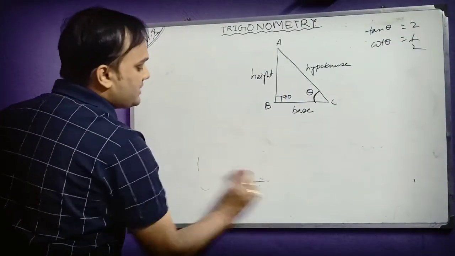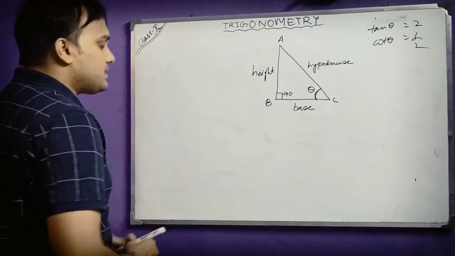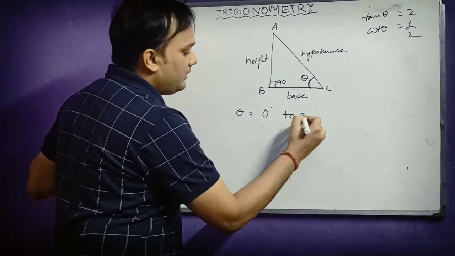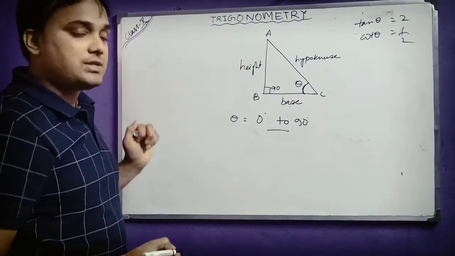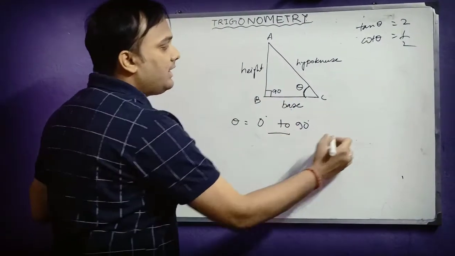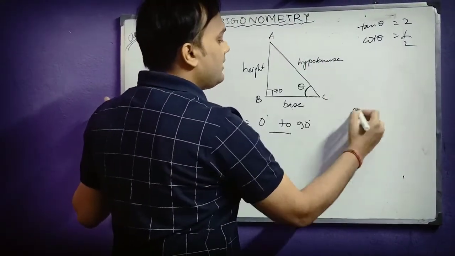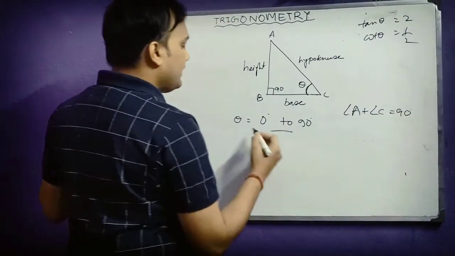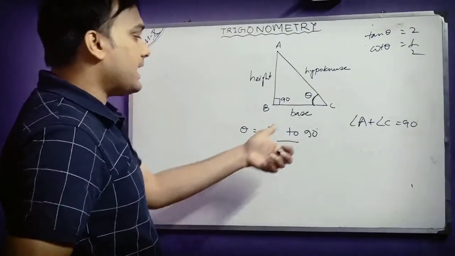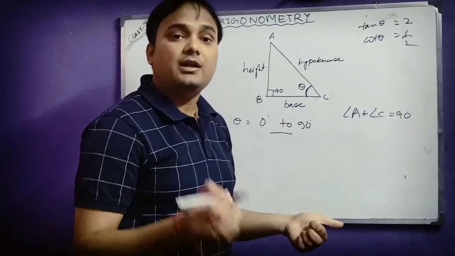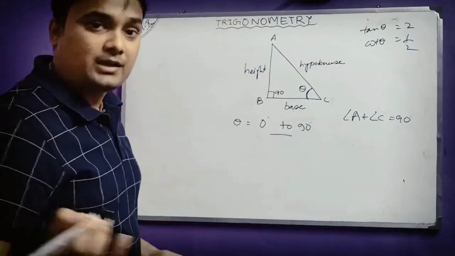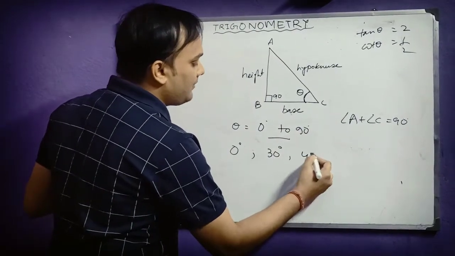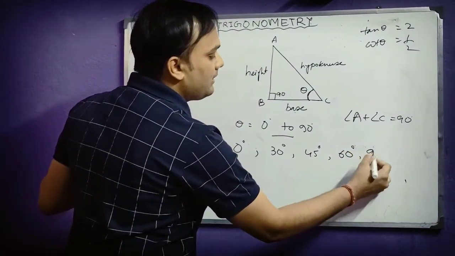Now the next question comes here about the nature of the angle. This theta can be any degree between 0 to 90, because B is itself 90, that means angle A plus angle C will be 90. So you will be getting this theta between 0 to 90. But you will be dealing only with some special angles, which are 0 degree, 30 degree, 45 degree, 60 degree, and 90 degree.